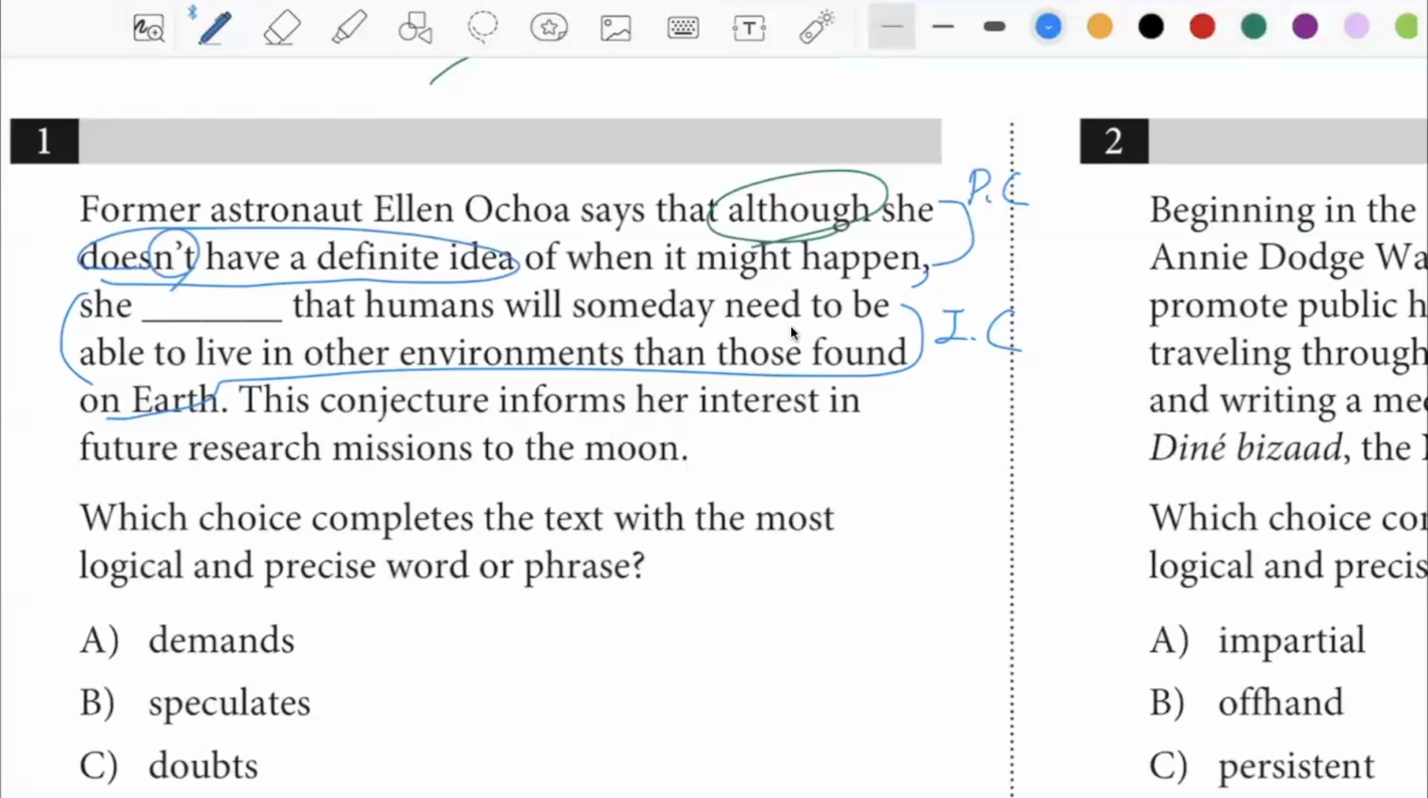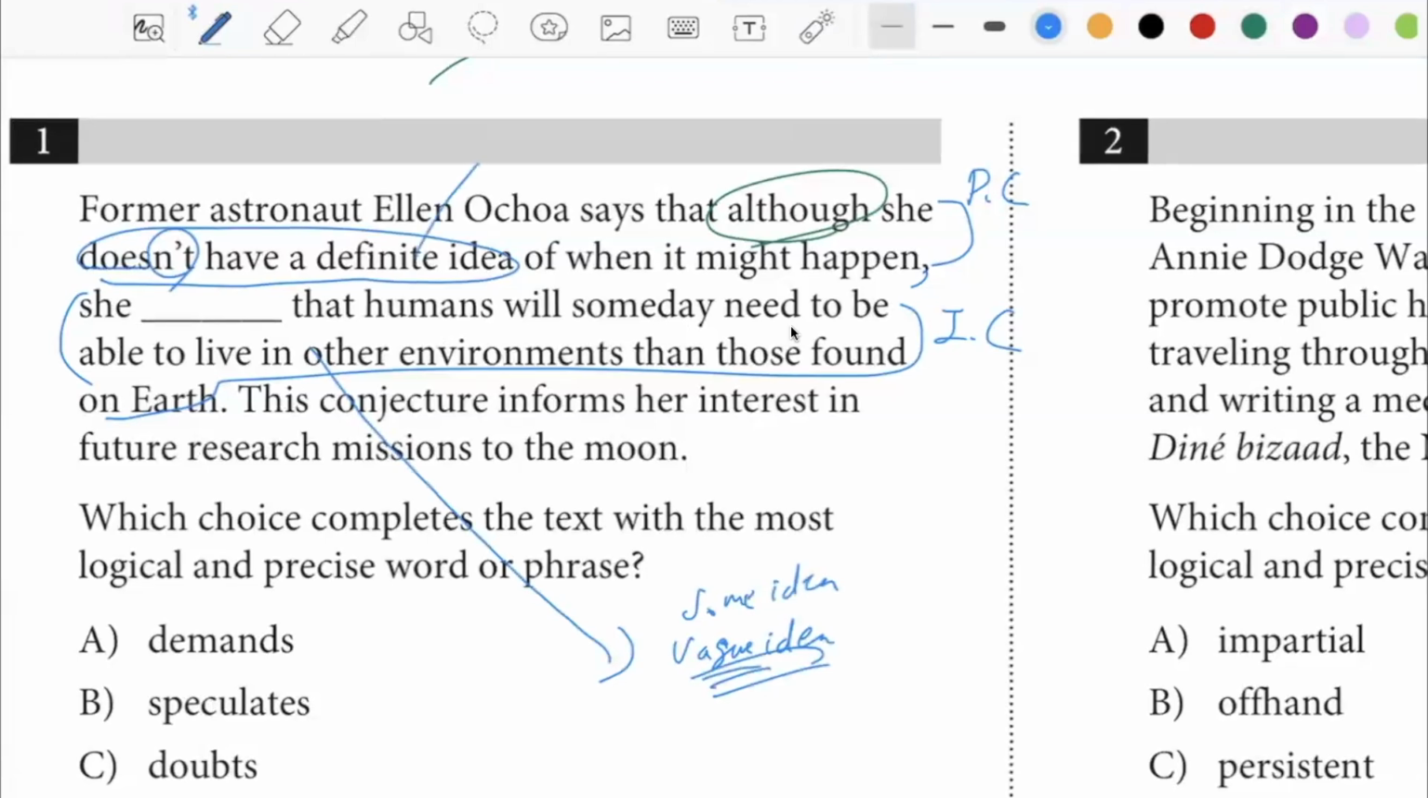So she doesn't have a definite idea. Although that's the case, she still has an idea. So she still has a vague idea, maybe. Yeah. She still has some idea. Okay. So the word vague would be the opposite of the word definite or clear. So in this respect, I think we could already figure out what the answer is.